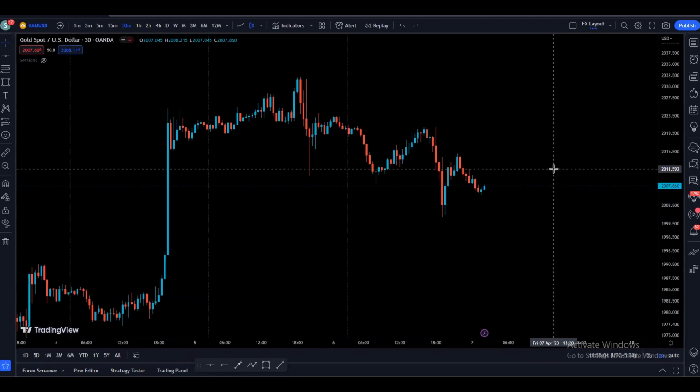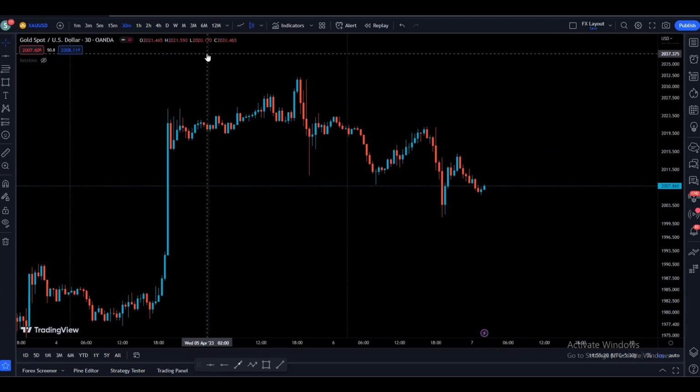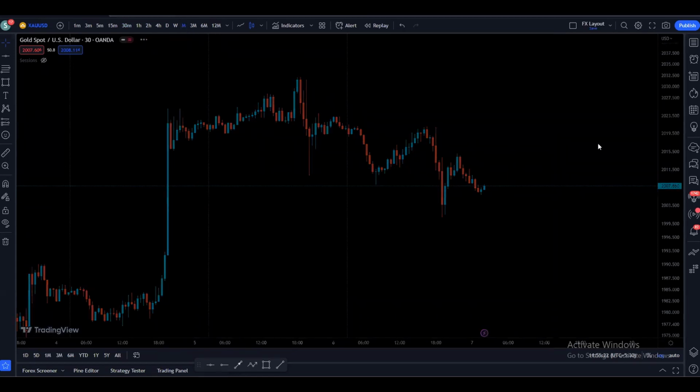So as usual, we are going to start our analysis with the monthly time frame, and then we'll go down to lower time frames: weekly, daily, 4 hour, 1 hour, and the 30 minutes. We are going to start first with the gold monthly time frame.